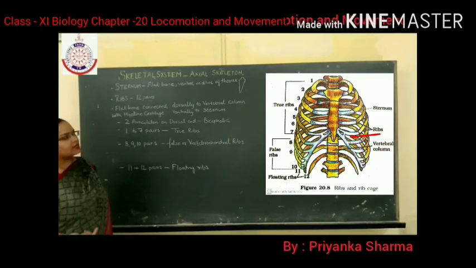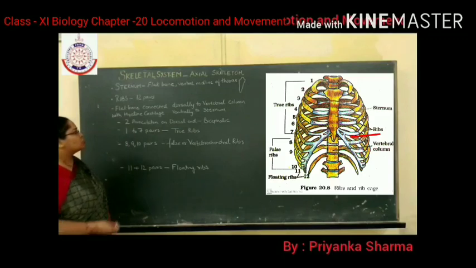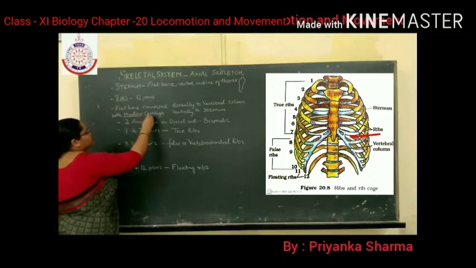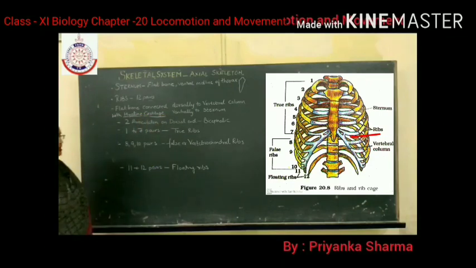They are connected with the help of cartilage known as hyaline cartilage. So what helps in the connection of the ribs with the sternum and vertebral column? That is the hyaline cartilage.